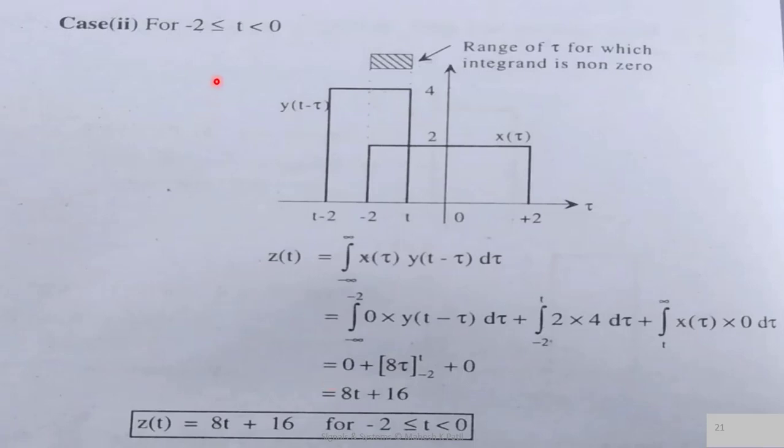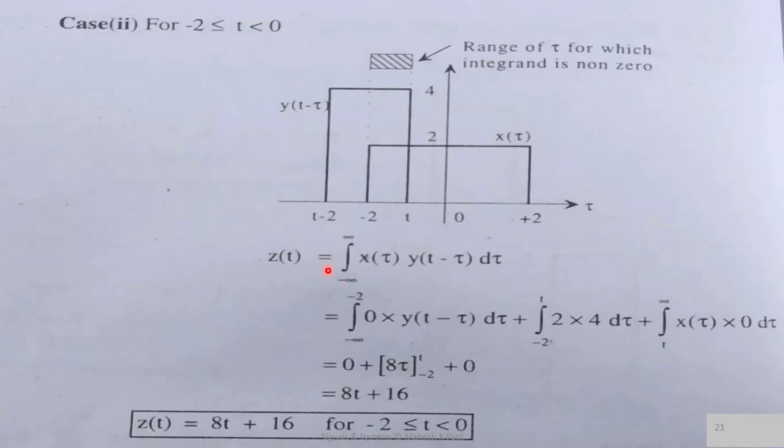Now we'll consider the second case: t is between minus 2 and 0. Clear? So my t value is between minus 2 and t. This is our overlapping region. This is y of t minus tau, and this is x of tau. You can observe the region from minus 2 to t is the overlapping region. For this overlapping region, we'll get some finite value. Clear? So we'll evaluate this integration now.